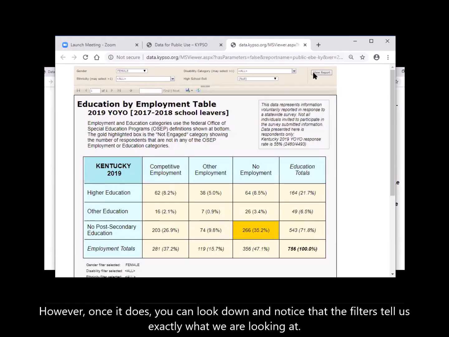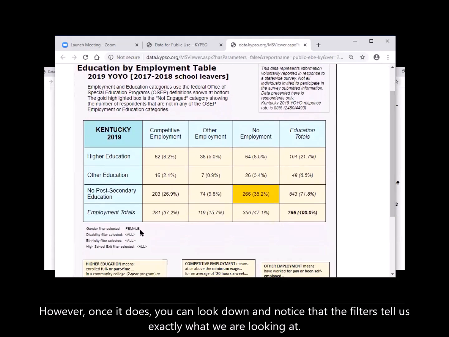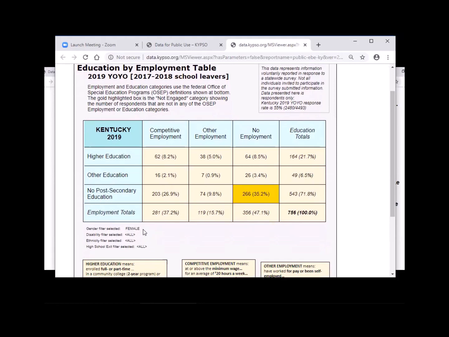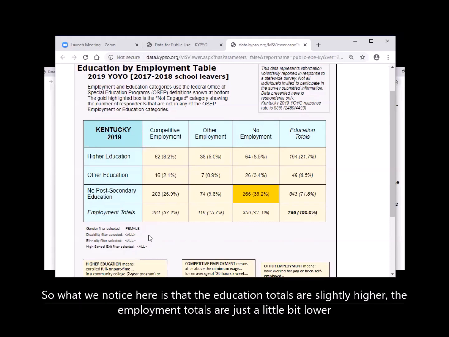However, once it does, you can look down and notice that the filters tell us exactly what we're looking at. We are looking at all females in all disability categories, all ethnicities, and all means of exiting high school. So what we notice here is that the education totals are slightly higher.